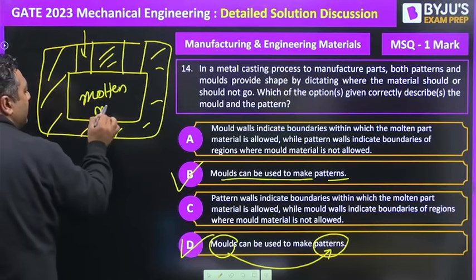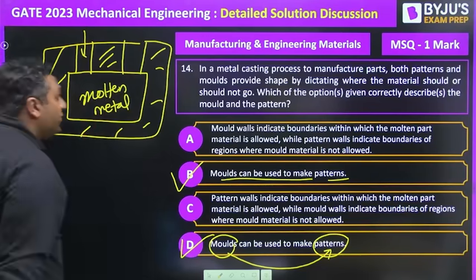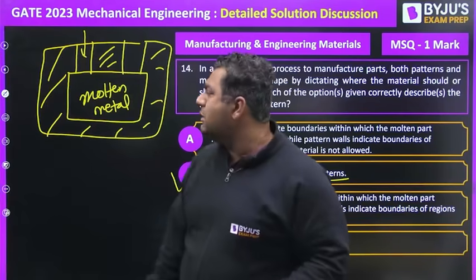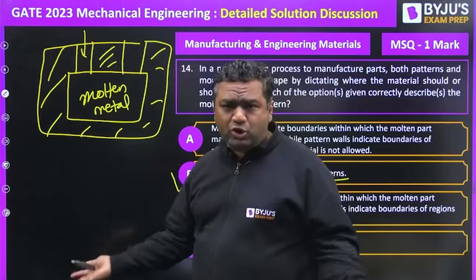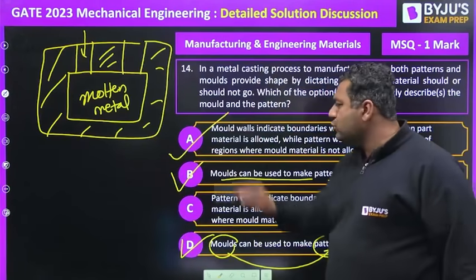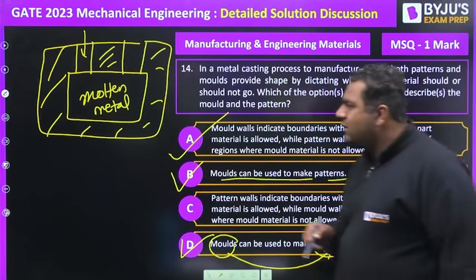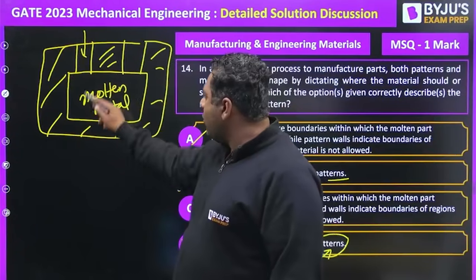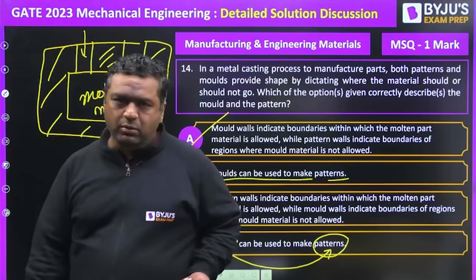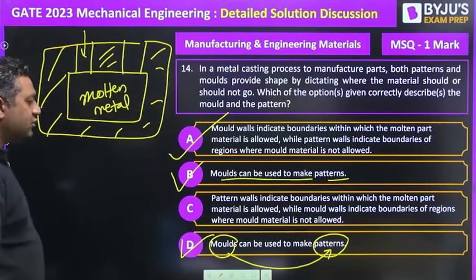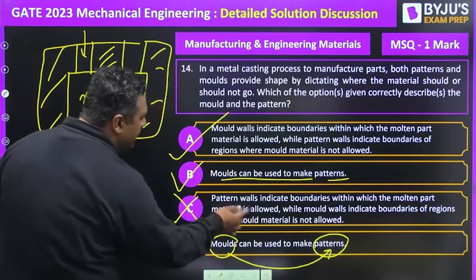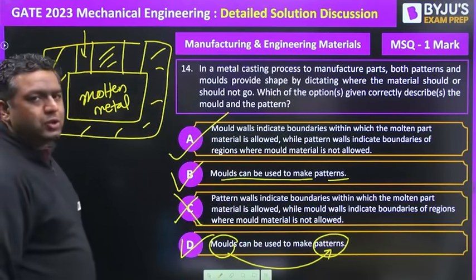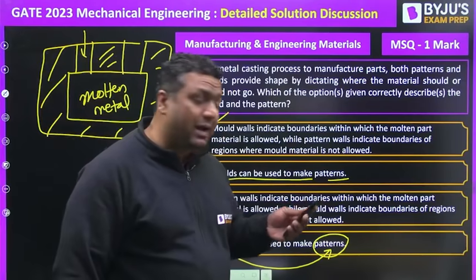And as this cavity is made with the help of the pattern, obviously molding sand is not allowed in this portion. So obviously the answer is going to be A, because it says that this boundary will not allow the mold to come and this boundary will allow the molten metal to come. So yes, A is going to be the right answer, whereas C is not correct because it is opposite to A. So this was question number 14 from my end.